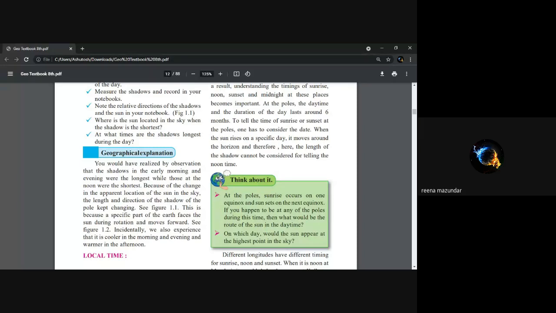Okay, when do we find the shadow longest and when are the shadows shortest? Can I, Mansi? Yes. In the early morning and evening they were the longest, while those at noon were the shortest. Okay. Yes, Nidhi, want to reply? Yes, ma'am. The shadows in early morning and evening were the longest, while those at noon were shortest. Okay. Next.